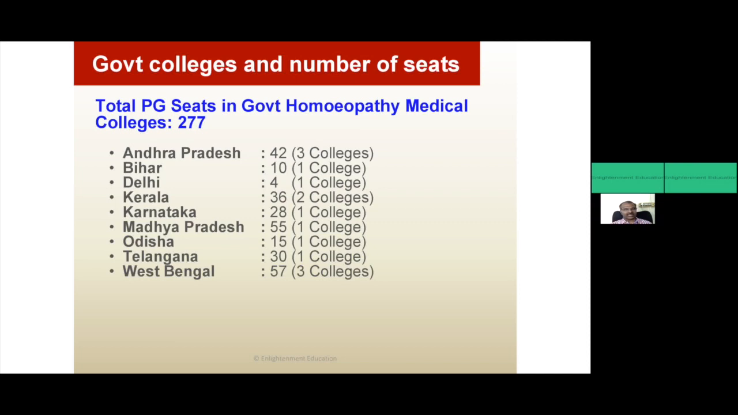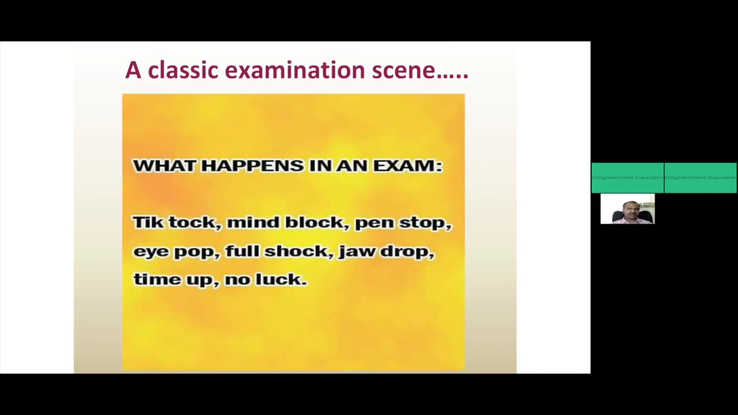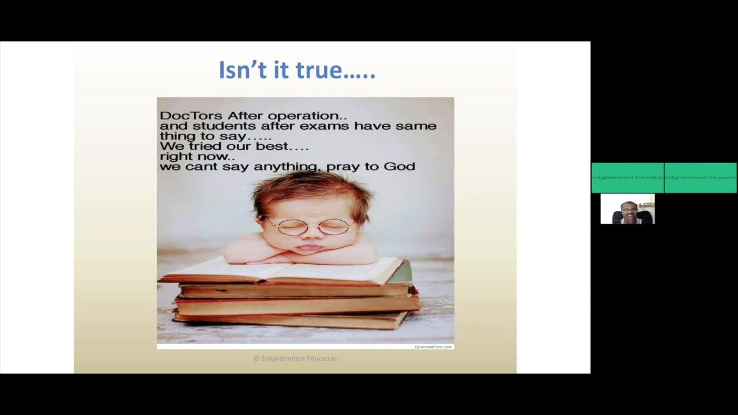If you would like to get a stipend, or better training in colleges with more patients, like in Kerala or West Bengal, or in some northeastern states, you must have a higher score for the government colleges. Now, in a classic examination, what happens? Tick-tock, mind block, pen stop, eye pop, full shock, jaw drop, time up, no luck. But don't worry, if you follow the methodology that we already discussed from 11 o'clock this morning, you will definitely get a higher score.